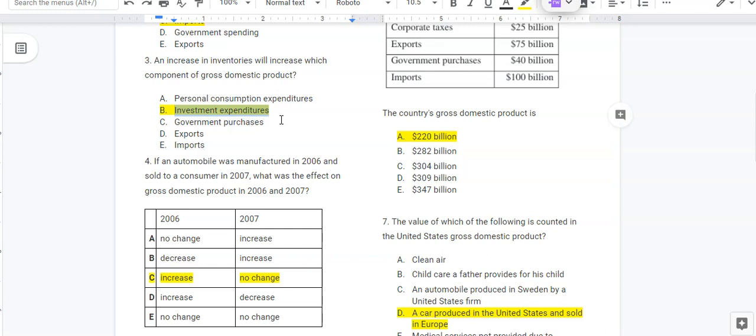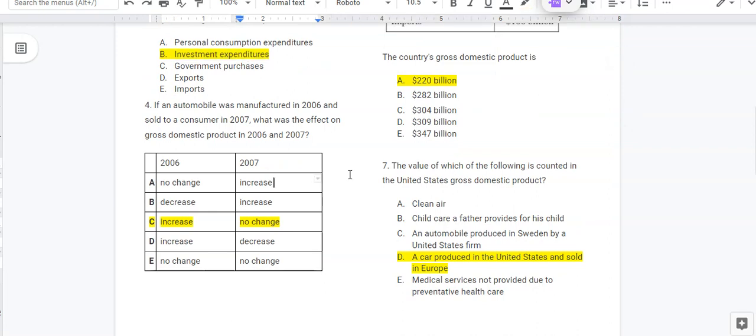Now, if that company is able to sell the cars, great. We could count that in consumer spending. But if the car company is unable to sell the cars to anybody, then what we're going to do is calculate the value of those cars that remain in the company's inventory. And it doesn't matter if the company sells those 2019 cars in 2020. We would have already counted them in the investment sector in 2019.